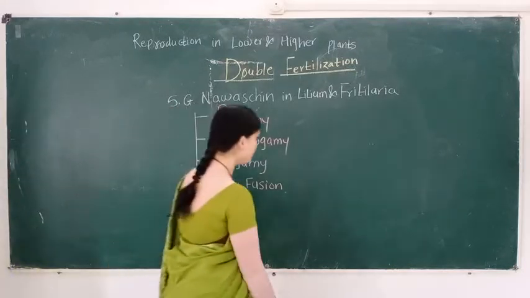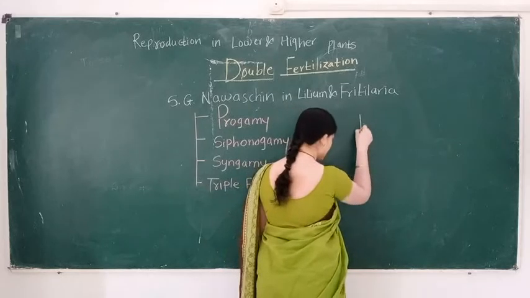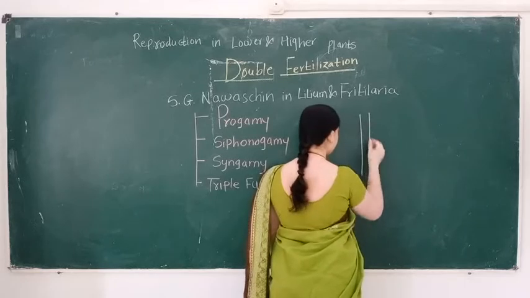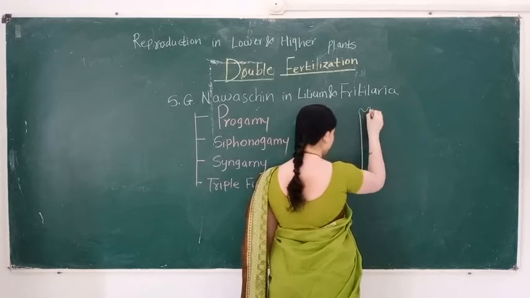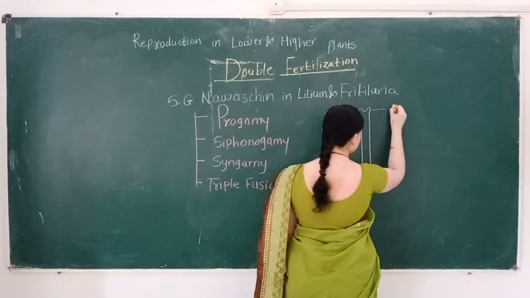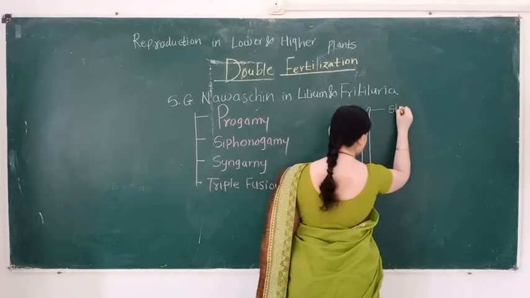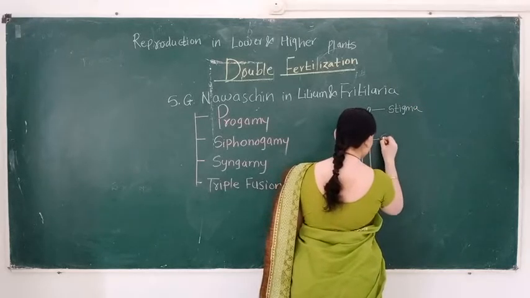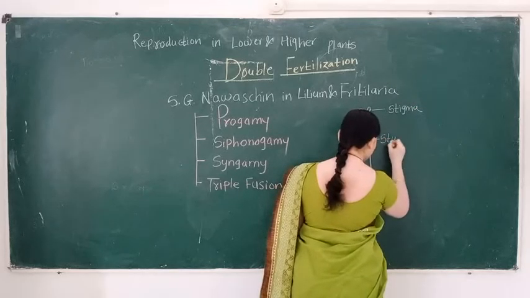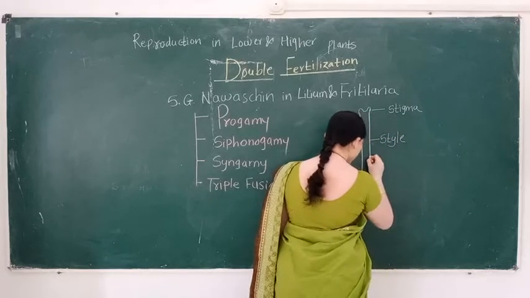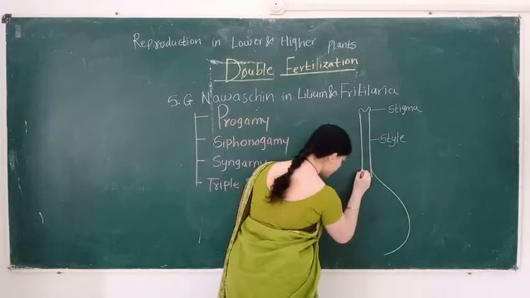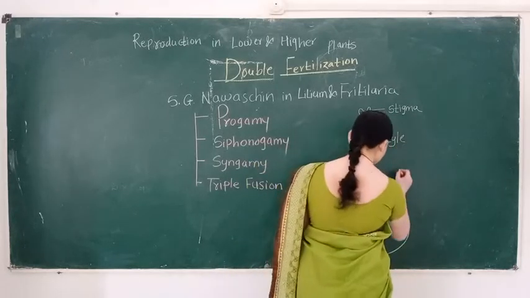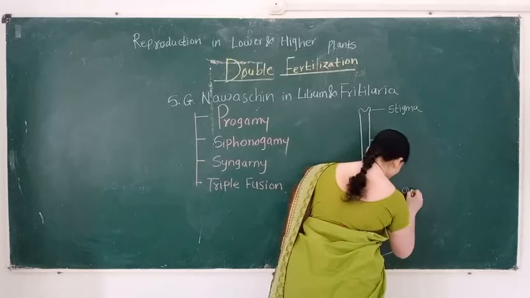First, we look at the structure of the carpel. The carpel consists of three parts: the stigma, the style, and the ovary.